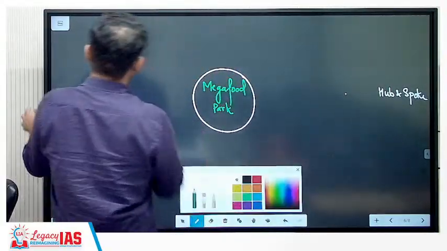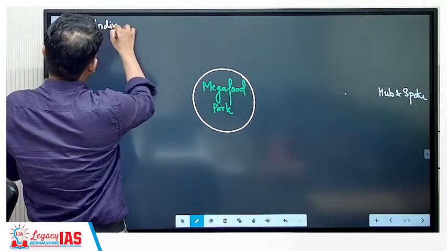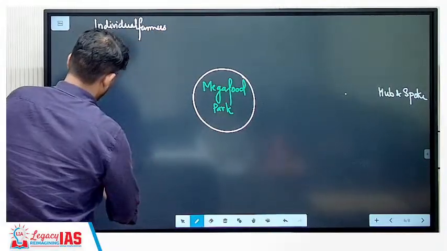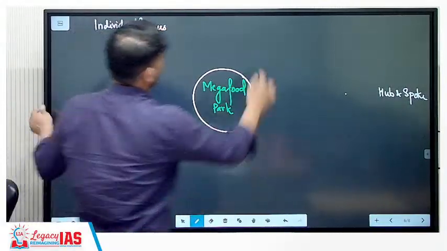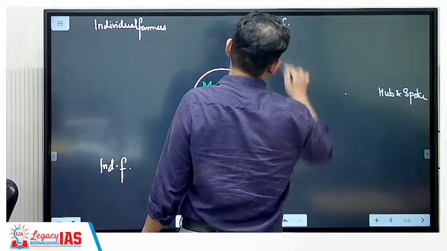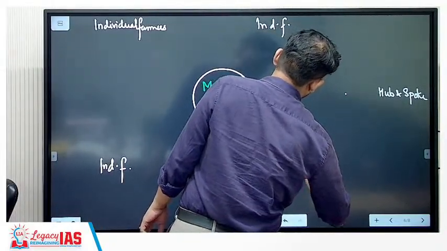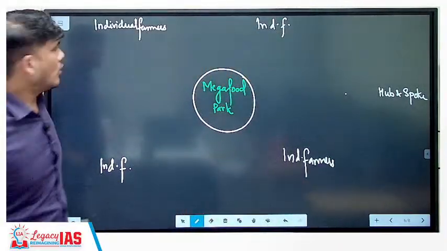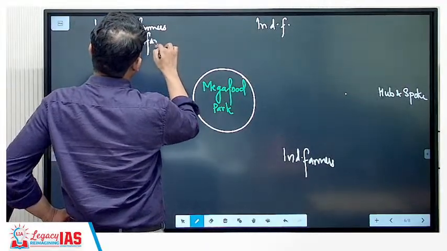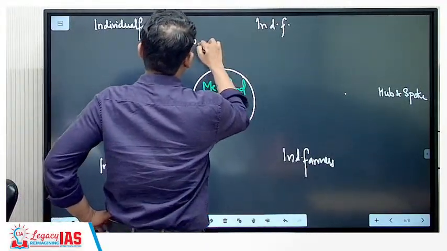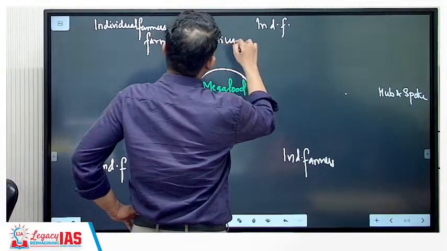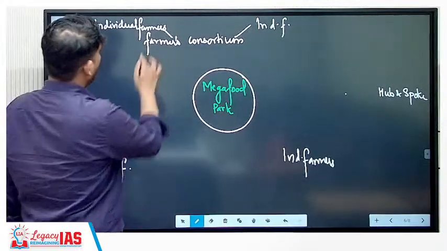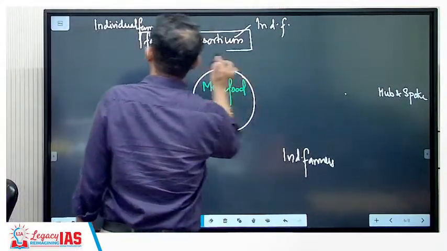So what we have is, we will have individual farmers. Individual farmers everywhere. Now, individual farmers alone selling is a very difficult thing. So you can have a farmers consortium. Farmers consortium means an aggregate of the farmers coming together to form a farmers organization. So what happens is, this farmers consortium gets formed.